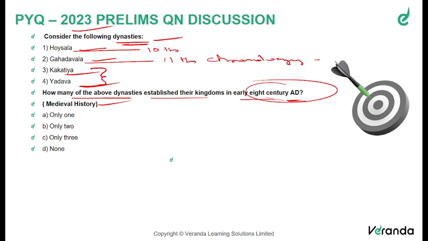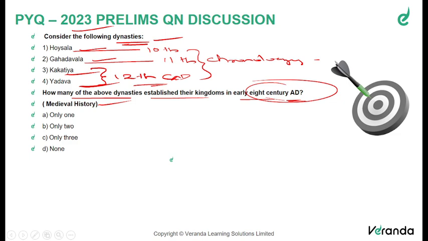Both Kakatiya and Yadava kingdoms got into prominence by about 12th century AD. So we can see that all these kingdoms did exist in the starting of the medieval Indian history, or in the post-Gupta era, that is the late ancient Indian history also. So all these kingdoms are coming into prominence, especially in the southern part of India,